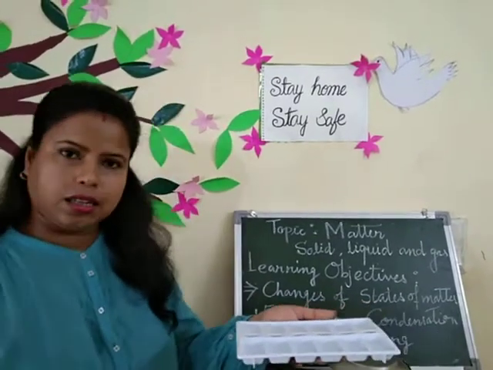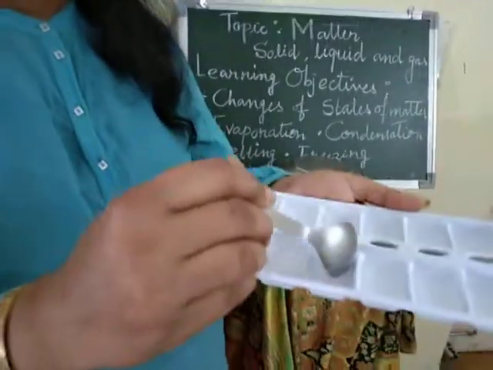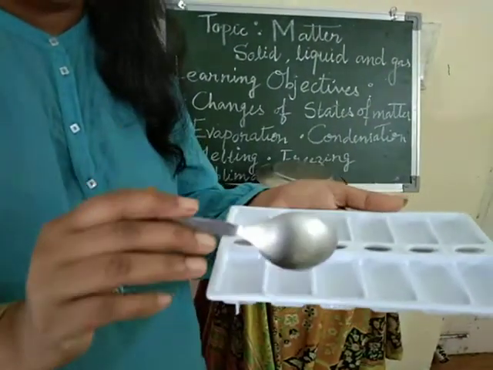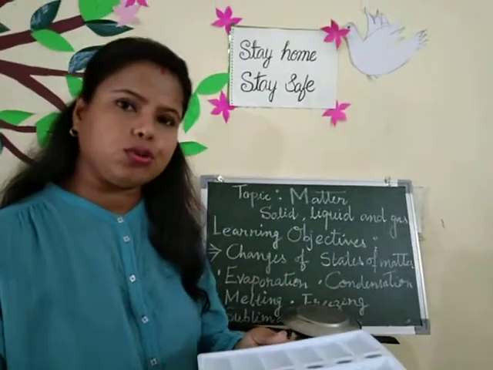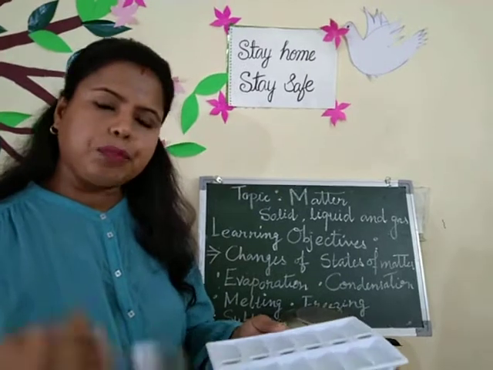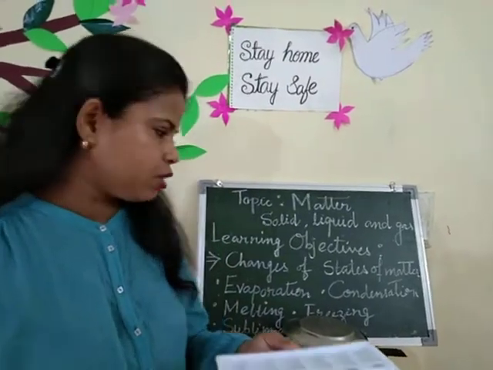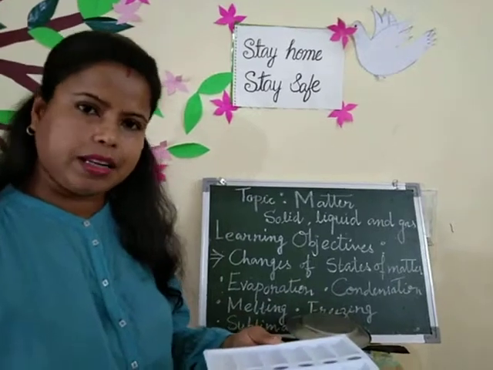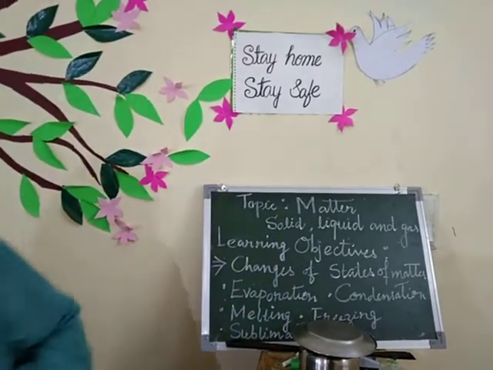So what we have come to know is that these are liquid. When we keep this plate in the freezer, it will convert into solid form. So the process in which the liquid converts into the solid form is called freezing. Clear? Now one more process, that is called sublimation.